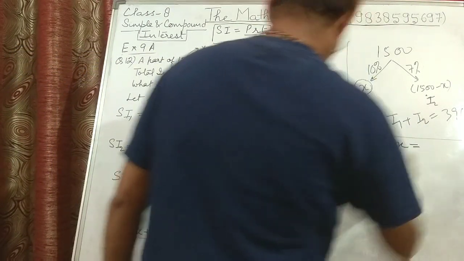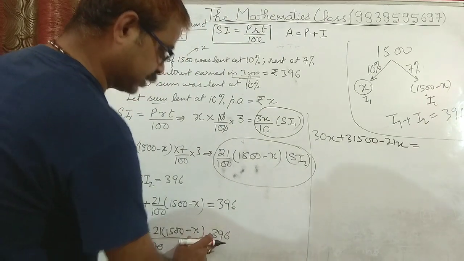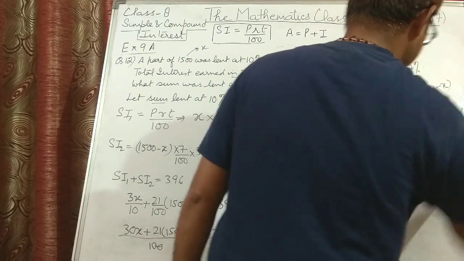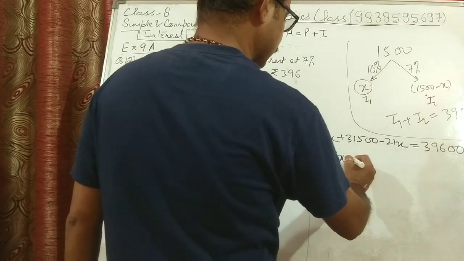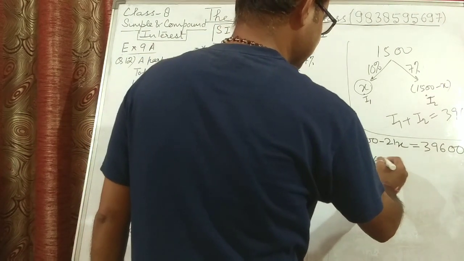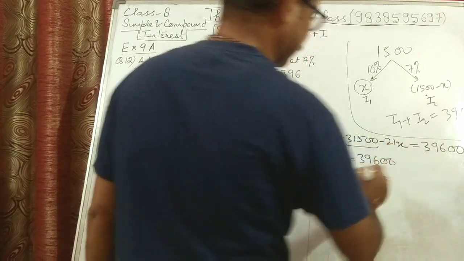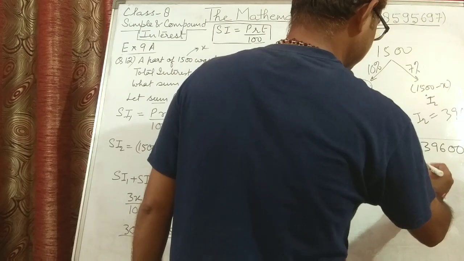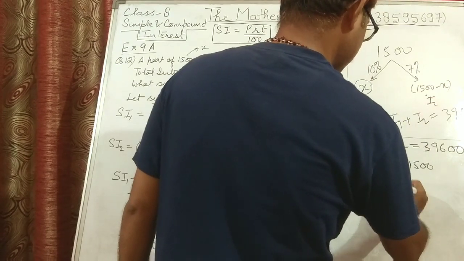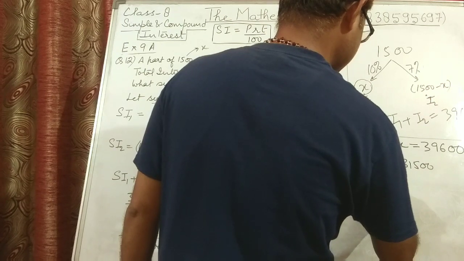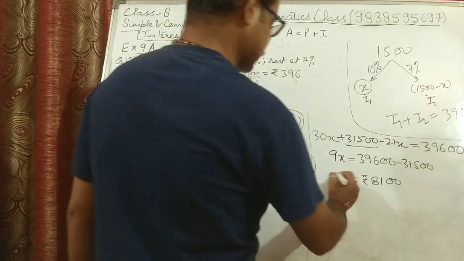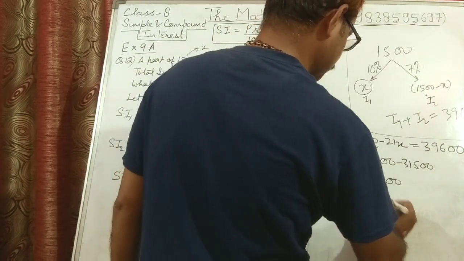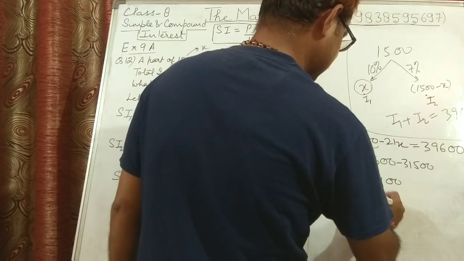This is equal to 100 multiplied by 396, cross multiplication, so it will be 39600. 30x minus 21x is 9x, equal to 39600. The 31,500 goes to that side, it becomes minus 31500. What is left? 8100 is 9x, so x is equal to rupees 8100 upon 9, and 9 9s are 81.